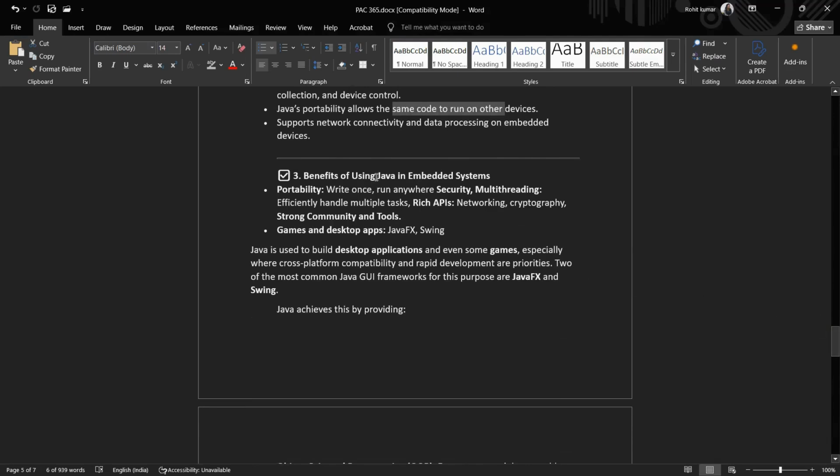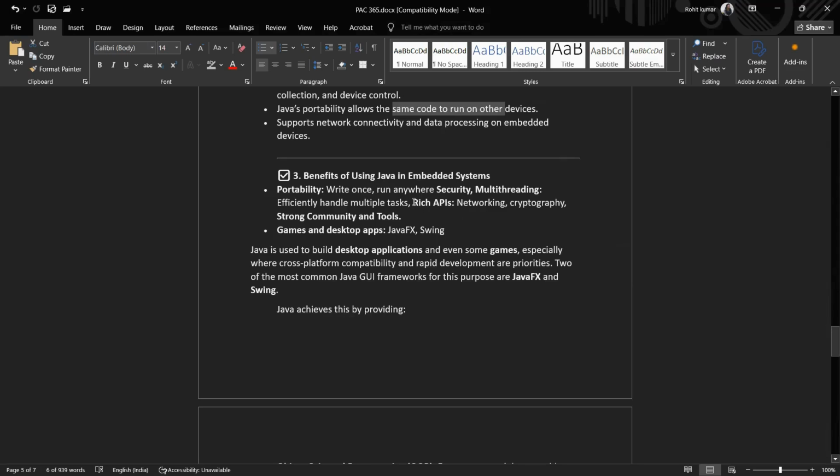Now coming to the benefits of Java in embedded systems. Java benefits embedded systems because of its features: OOPS, security features, and multi-threading. Java code, once written, can be run anywhere due to the JVM platform, which provides wider usability, variability, and readability across different systems.